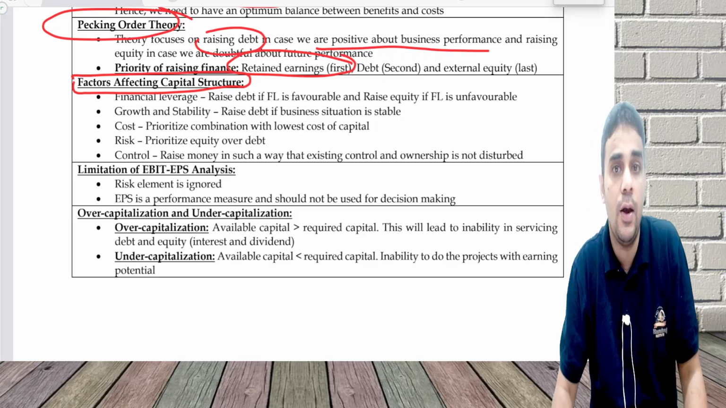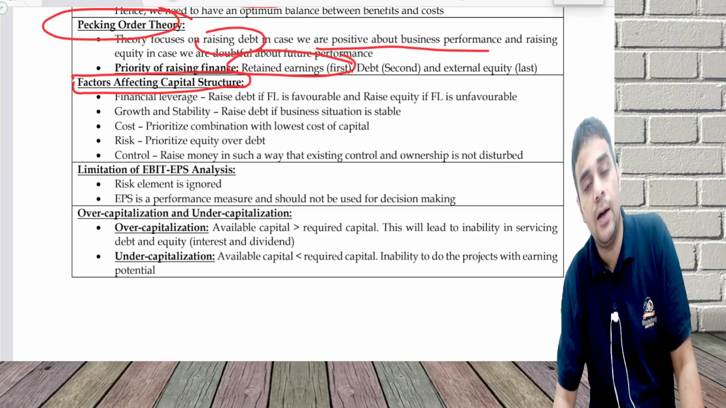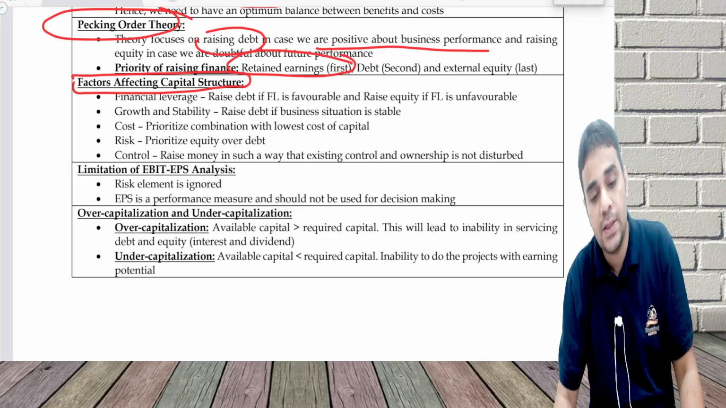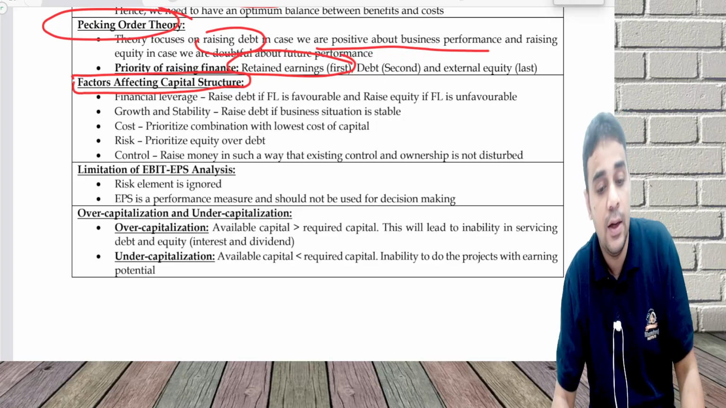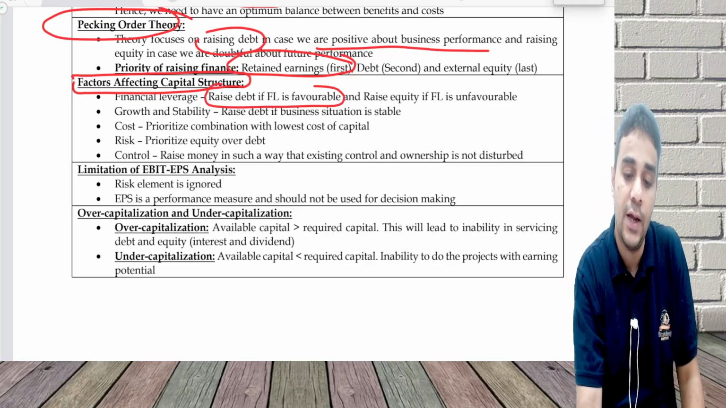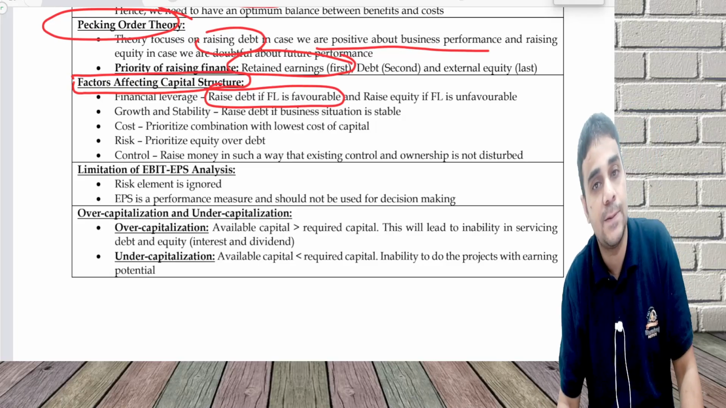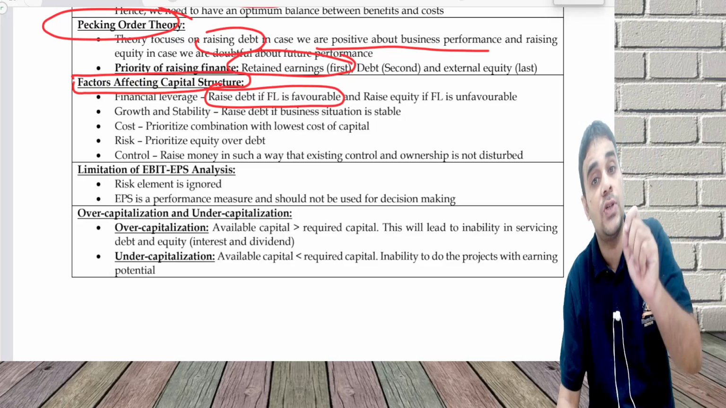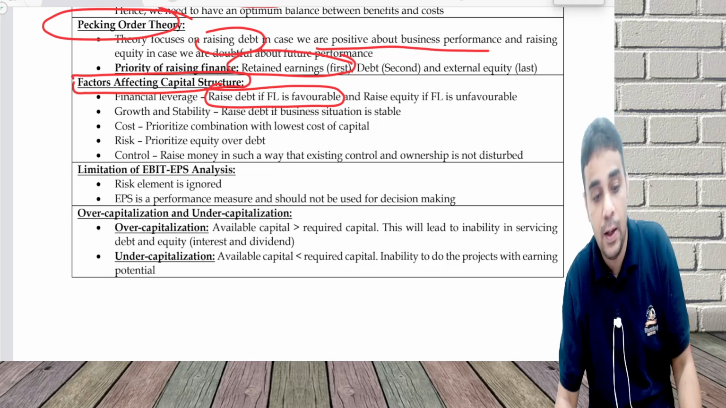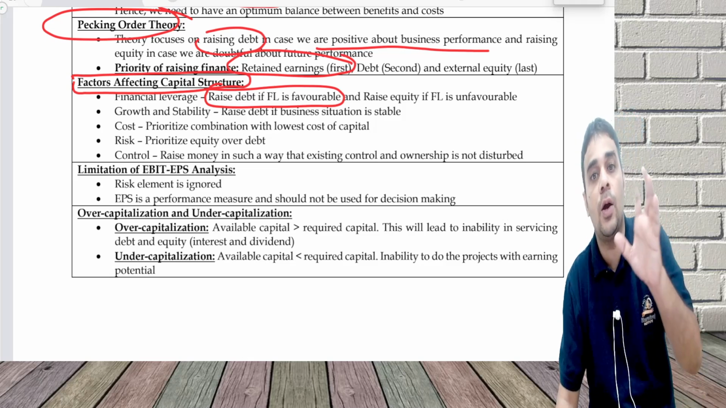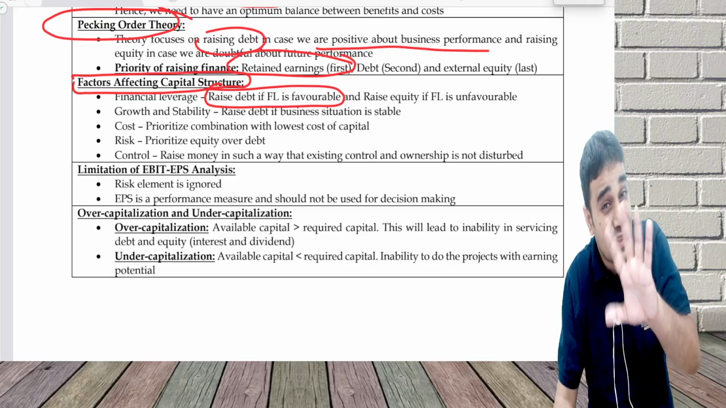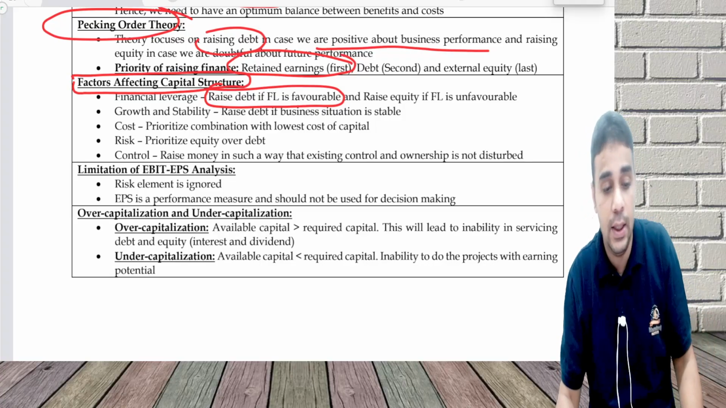If the return on investment is higher than the cost of debt, your financial leverage is favorable, please borrow money. And if the financial leverage is unfavorable, go for equity. Growth and stability. You are in a growing stage, stable stage, go for debt. Not a stable stage, go for equity.